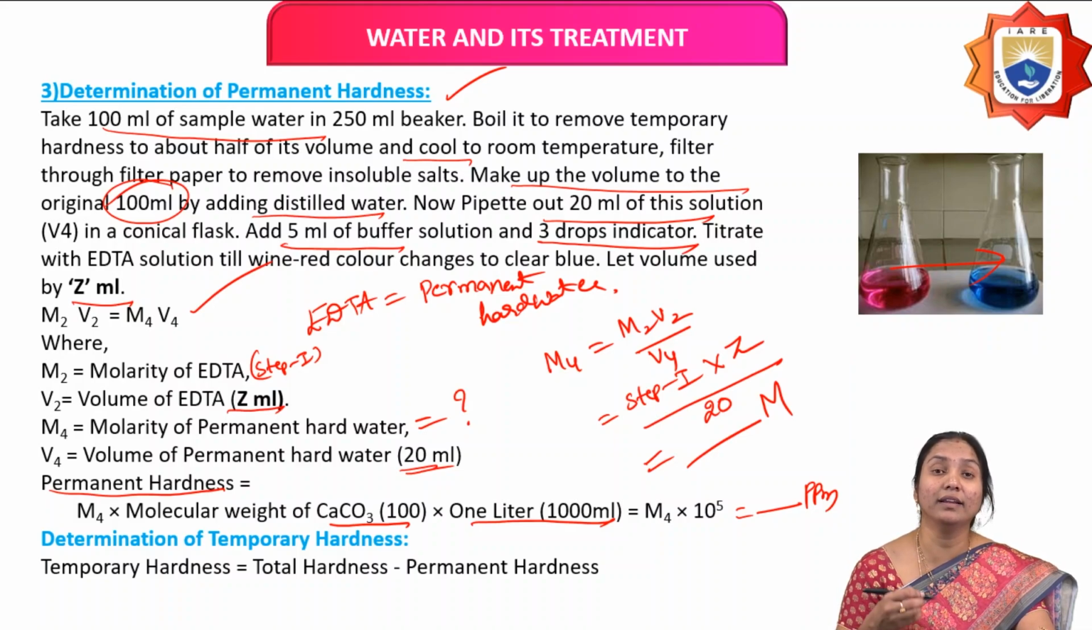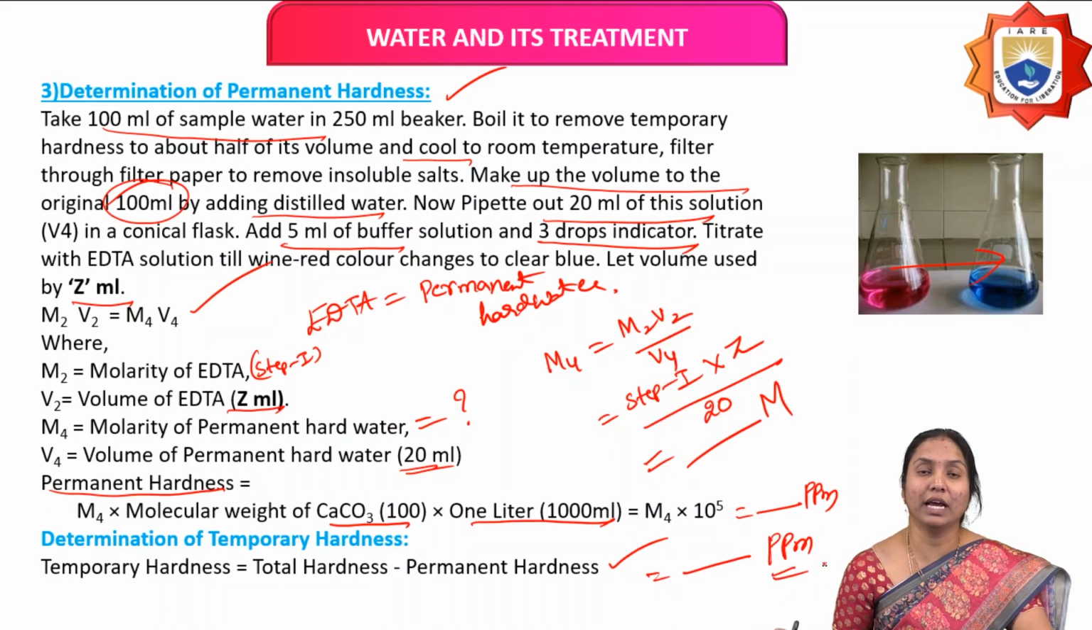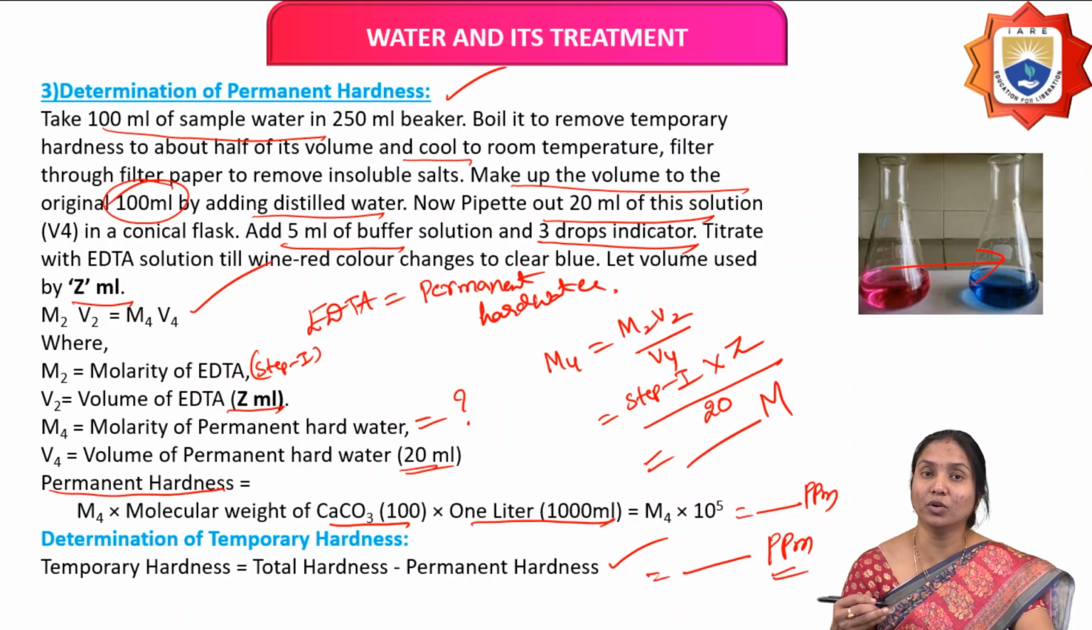So next, how can you calculate the temporary hardness of water? Temporary hardness equals total hardness minus permanent hardness. So it's equal to dash ppm. So in this way we can calculate the total hardness, permanent hardness and temporary hardness of given water by using the EDTA method.